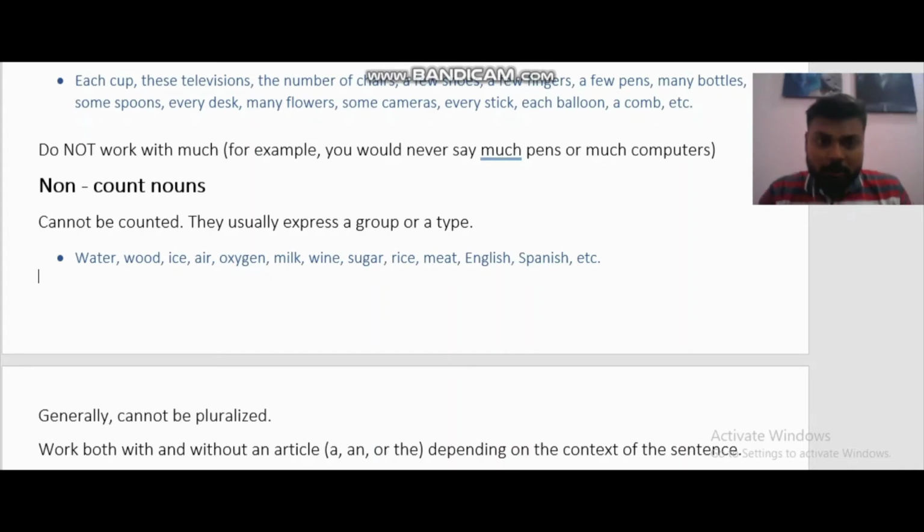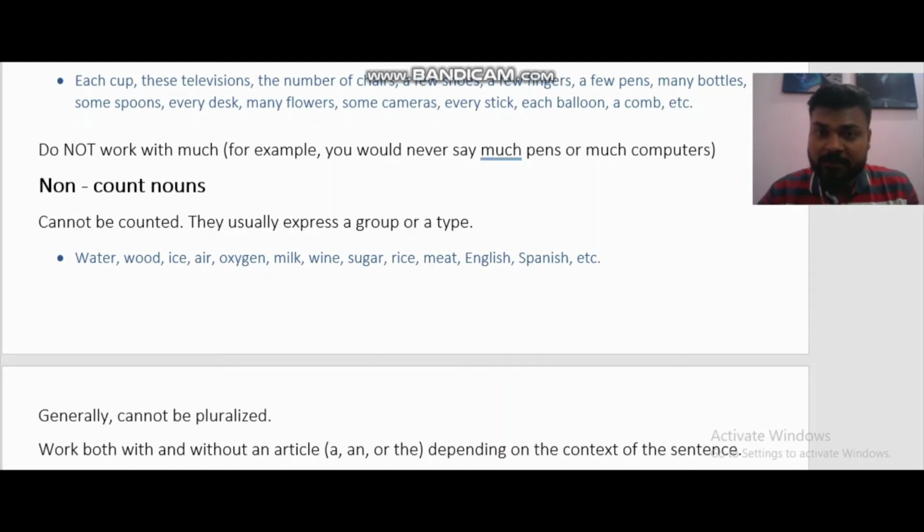Now they usually express a group or a type. Examples: water, wood, ice, air, oxygen, milk, wine, sugar, rice, meat, English, Spanish, etc. Now you cannot say waters, you cannot say woods, you cannot say ices, you cannot say airs. This is going to be wrong.